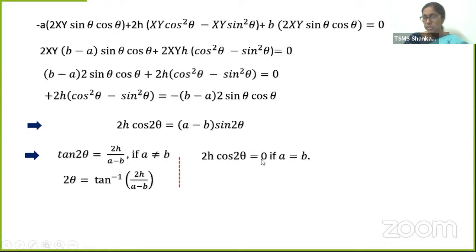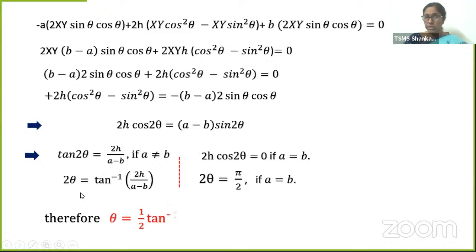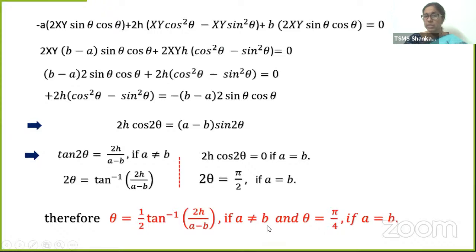Cos 2 theta is 0, 0 by 2h. When is cos 2 theta 0? Cos is 0 when the angle is 90. So 2 theta is 90. 90 is nothing but pi by 2, 180 by 2, if a is equal to b. So theta is equal to 1 by 2, this 2 comes to the other side. 1 by 2 tan inverse 2h by a minus b if a is not equal to b. Then theta is equal to, if I bring 2 here, what will happen? Pi by 4 if a is equal to b.